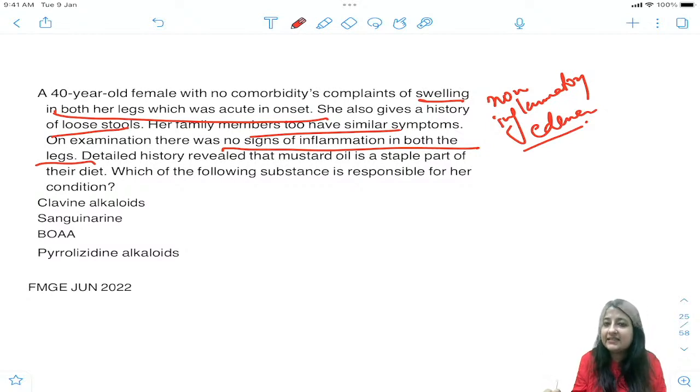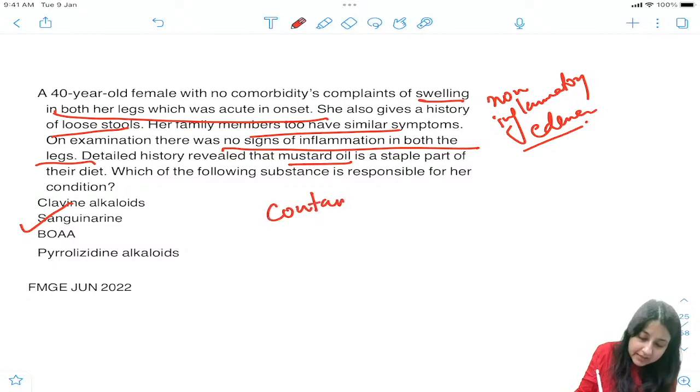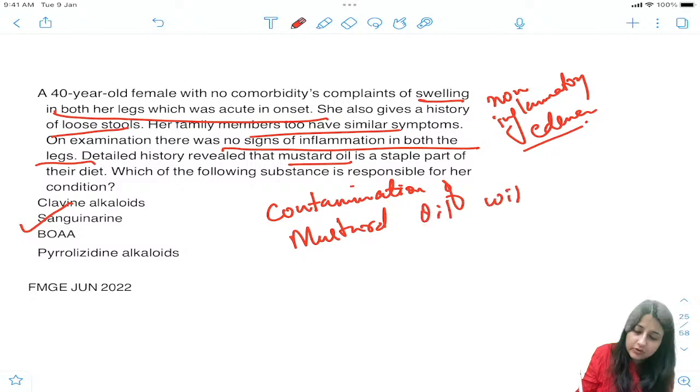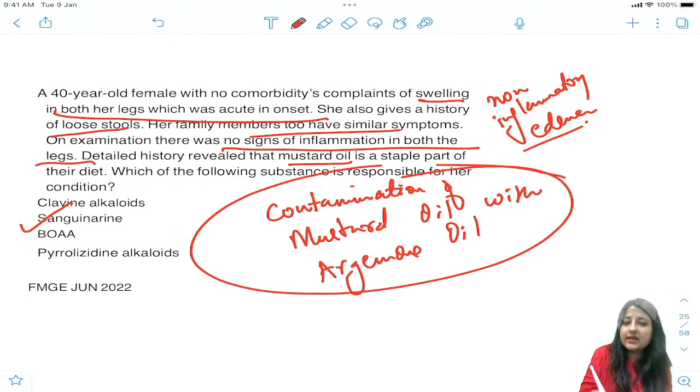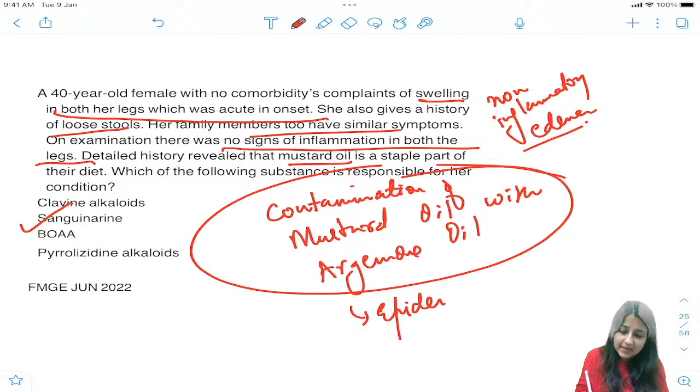Okay, there is non-inflammatory edema, and then the family members are also complaining of the same thing. That means they are eating something. Okay, maybe here it's written mustard oil, so it is sanguinarine. So here we are talking about contamination of what? We are talking about contamination of mustard oil with what? With argemone oil. Okay, so contamination of mustard oil, everybody, with which oil? With argemone oil. And this is what is known as epidemic dropsy.